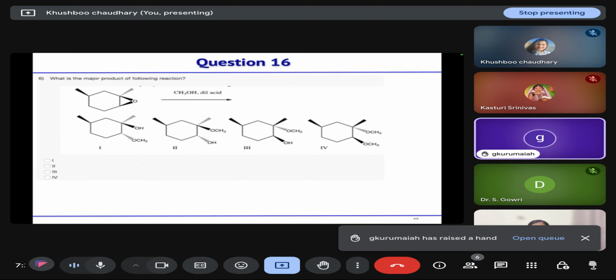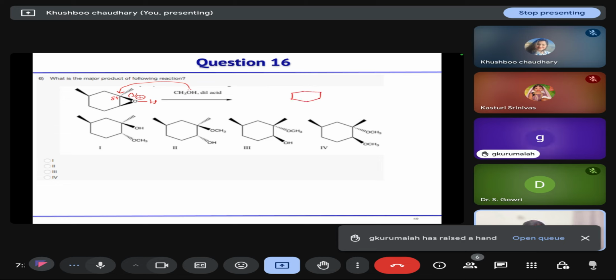Okay. Then what is the major product of this reaction? You have an epoxide and in the presence of acid and methanol, we are opening it. In the presence of acid, your nucleophile will attack at the more substituted or less substituted carbon? It will attack at the more substituted carbon, because the carbocation generated at the more substituted carbon is stable. So your methanol will attack at the more substituted carbon, leading to the opening of the epoxide.